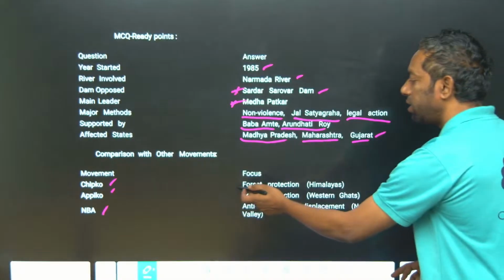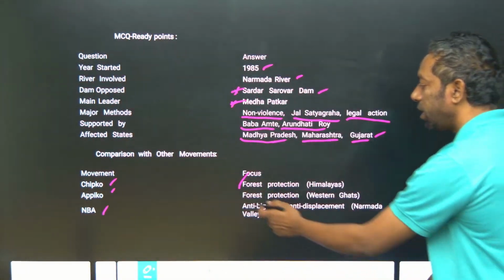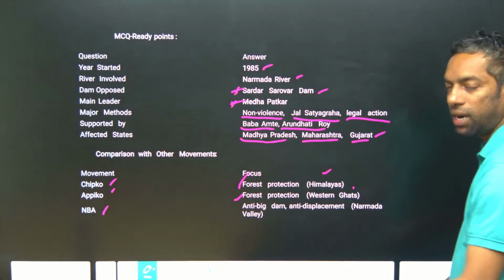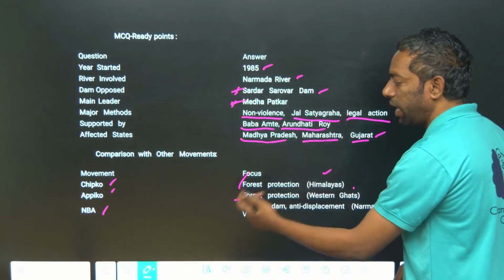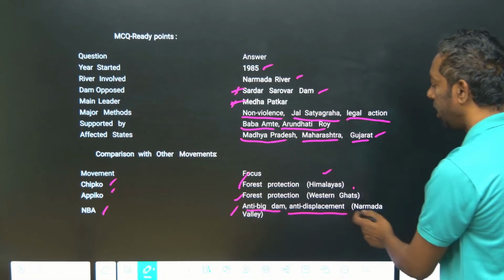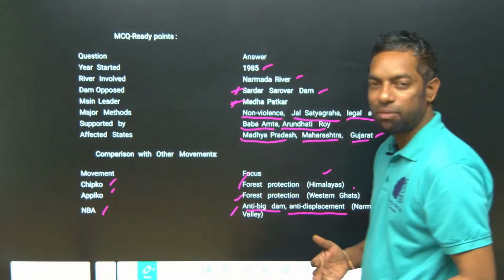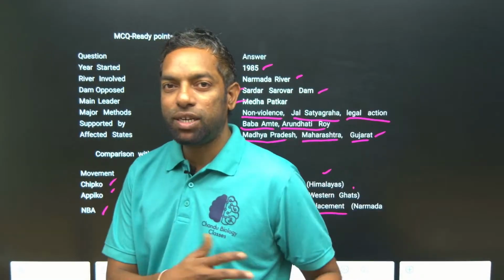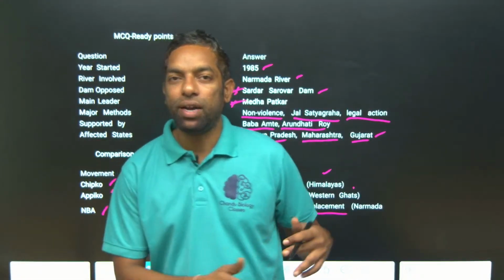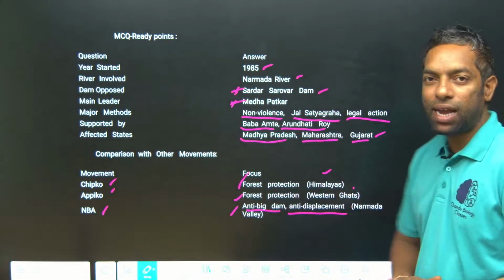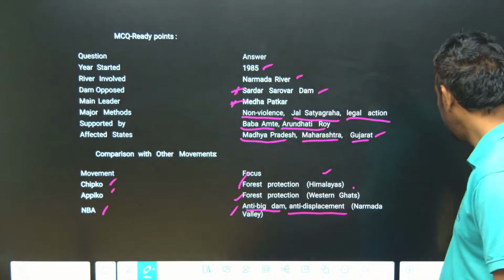Chipko is for forest protection. The Appiko movement is also forest protection, but it is in the Western Ghats, not the Himalayas. But Narmada Bachao Andolan, NBA, is anti-big dam and anti-displacement. Of course, if a dam is going to be built, the people are going to be displaced. They can be relocated to other places, but that is displacement. I hope you understand these keywords.